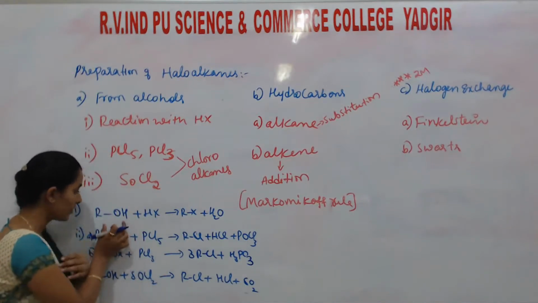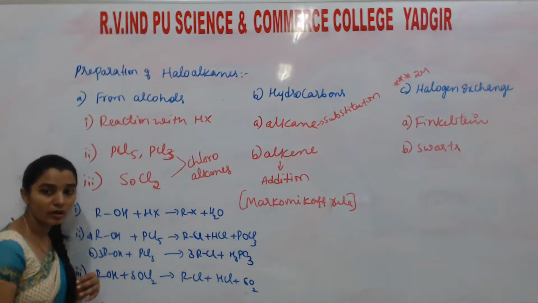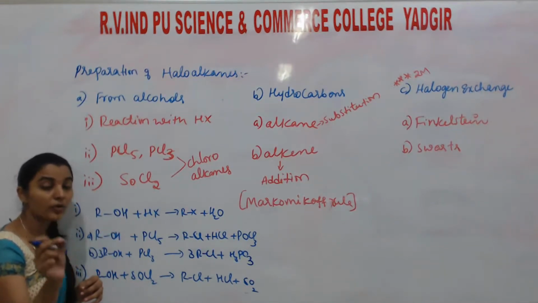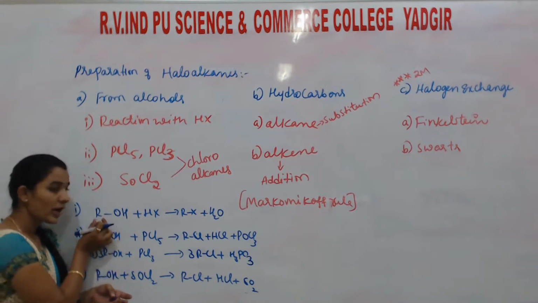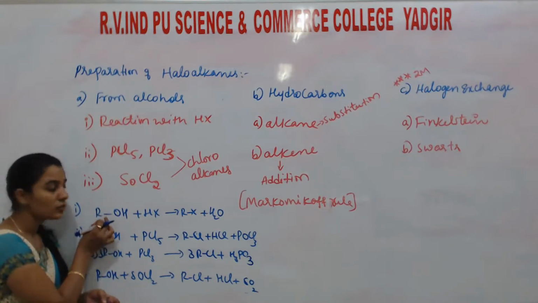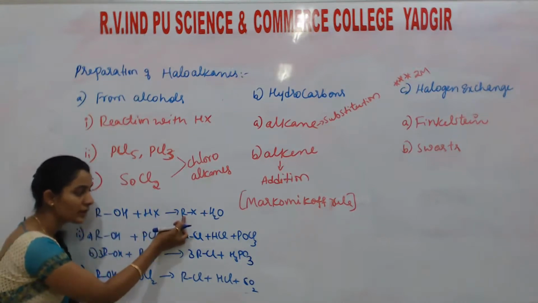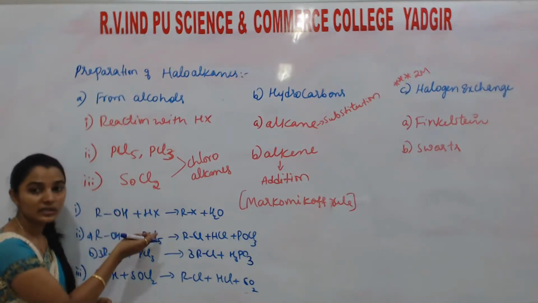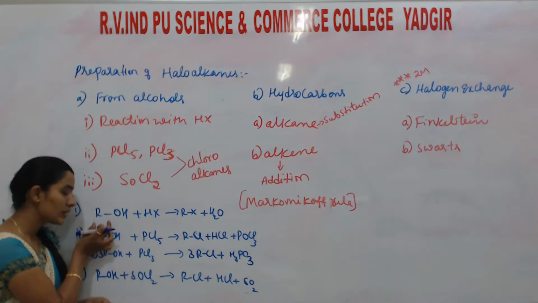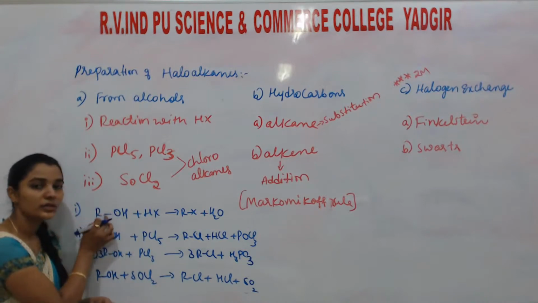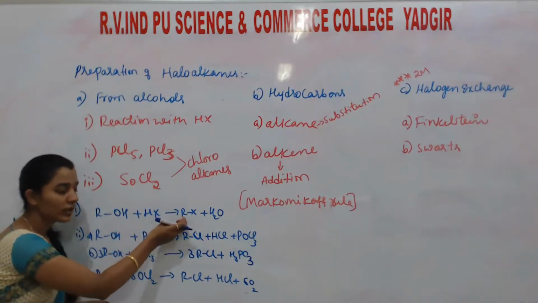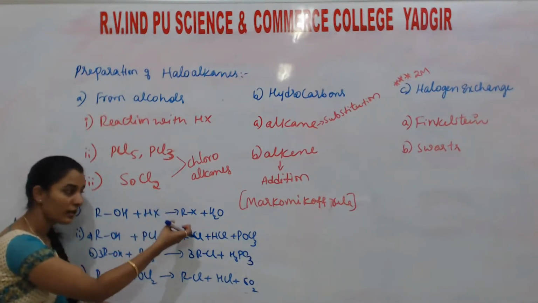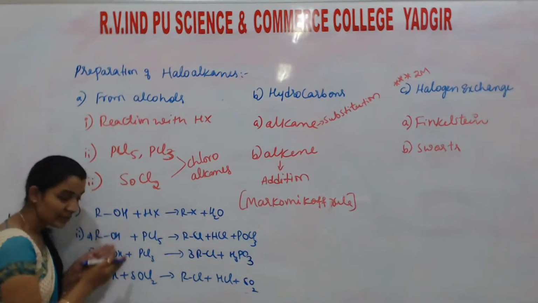So students, instead of the alcohol, if they give ethanol, you have to know how to write the formula of ethanol. Ethanol means the R group is ethyl, C2H5OH. When ethanol reacts with HCl, instead of ROH you have to take C2H5OH, and in place of HX you have to take HCl. Then you get C2H5Cl, ethyl chloride, and a water molecule. This is the general reaction.